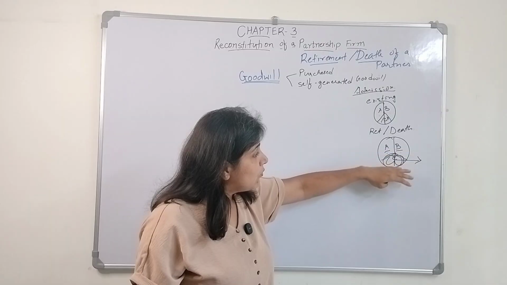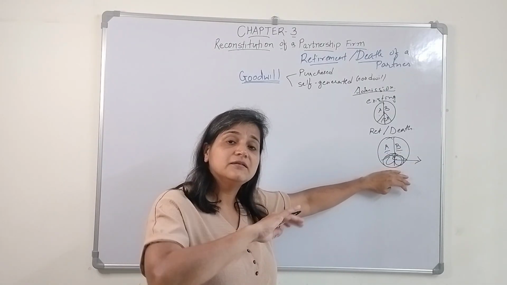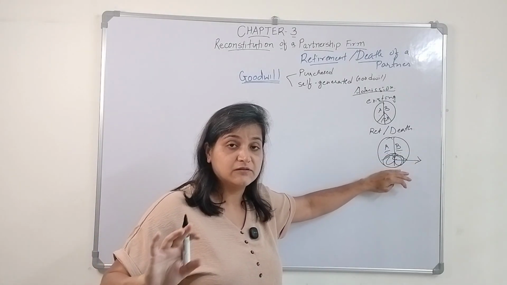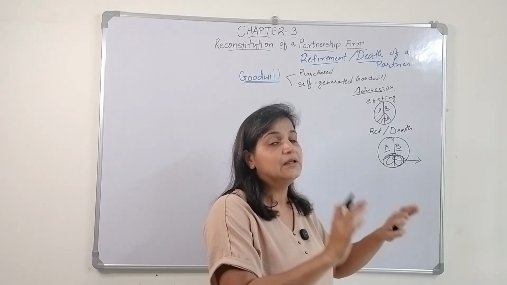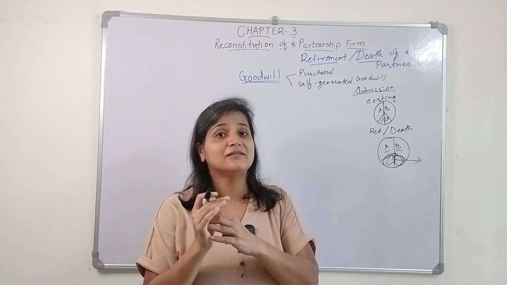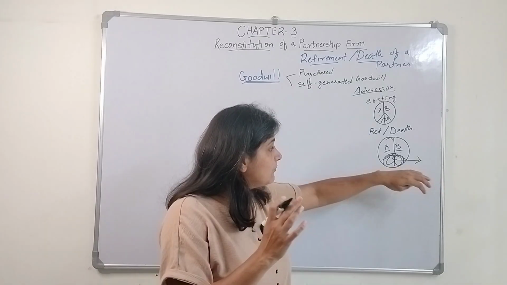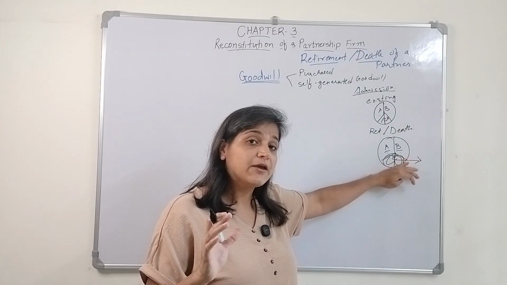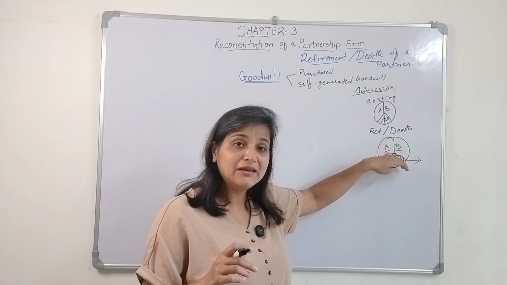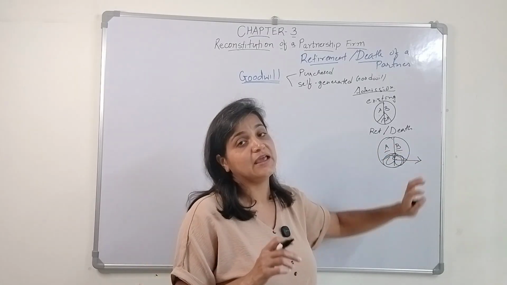So what happens here? C is retiring from the business, so A and B have to give the premium of goodwill. Whatever is C's share of the goodwill amount will be given to C by the remaining old partners, that is A and B.